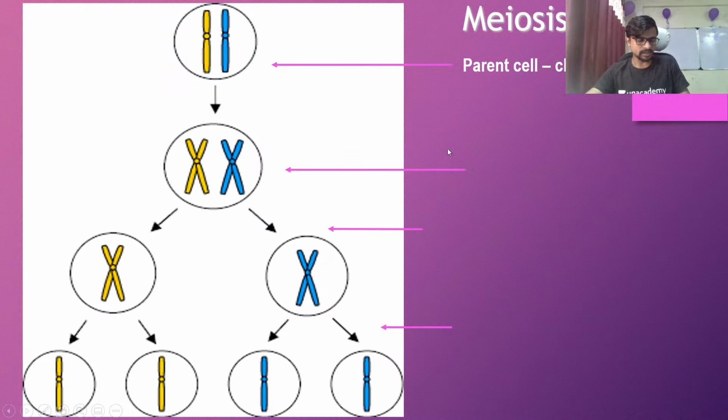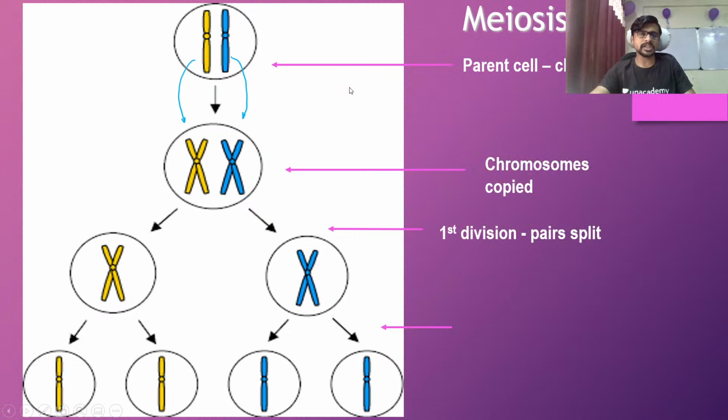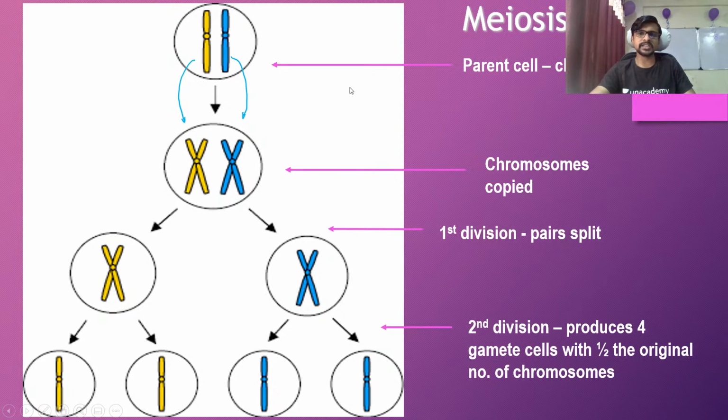So the meiosis. In the meiosis process, you can see that first of all, the chromosome is copied into two. The parental chromosome is copied into two. This copied chromosome is divided in the first division, in which the cell is getting split. So the mother's chromosome is moving toward one set and the father's is moving toward the second cell. In the second division, the single chromatids are separated into single cells, and that results in four haploid cells, and here the two haploid.